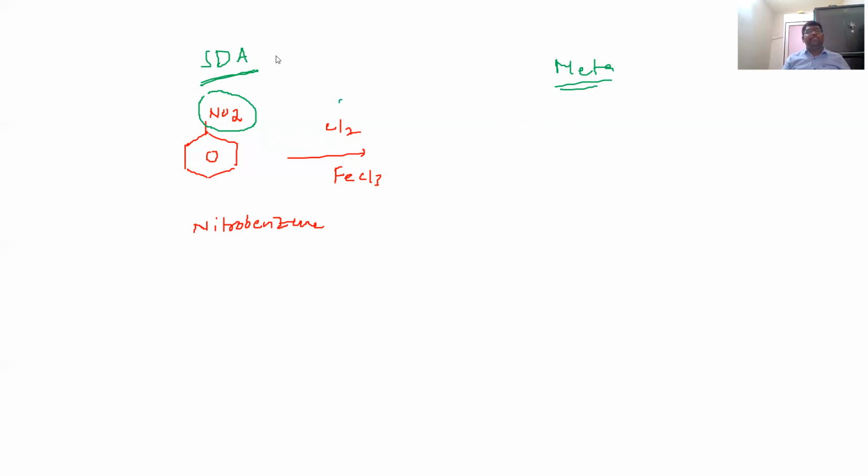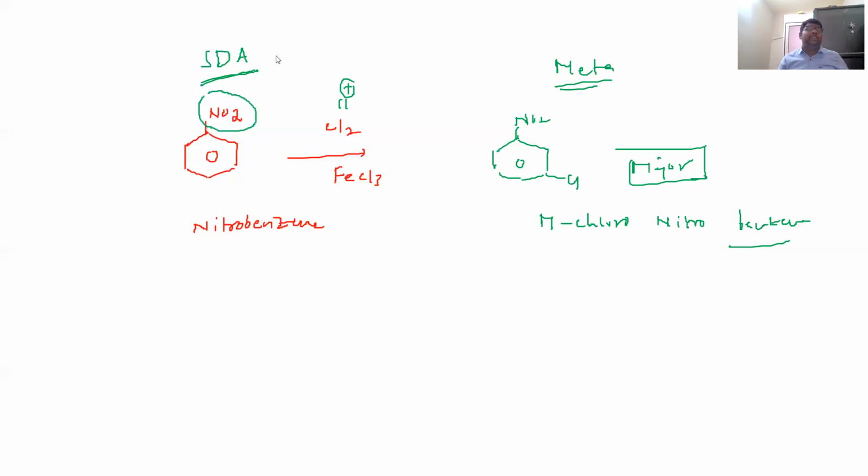Therefore, here which one is the electrophile? This is the electrophile. So the product formation will be NO2 with chlorine at the meta position. Meta-chloronitrobenzene is the major product. This is only one product, that is the meta product. So here it mainly depends on the substituents.